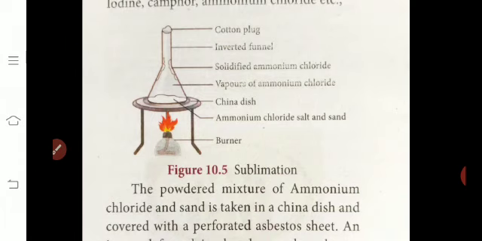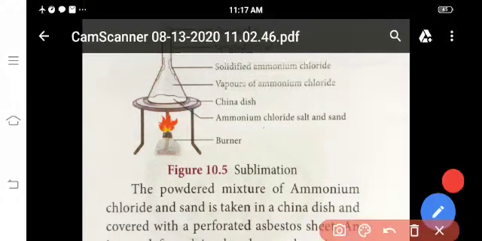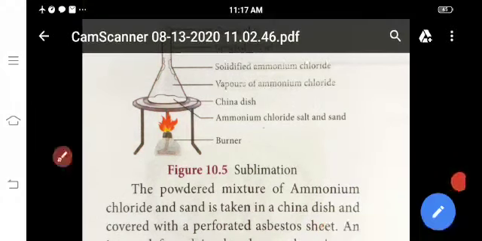First you see this picture. This part is called the cotton plug. Here we have cotton. The funnel is covered with a cotton plug, and it is an inverted funnel.